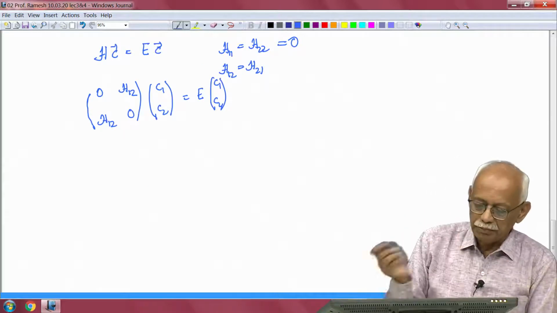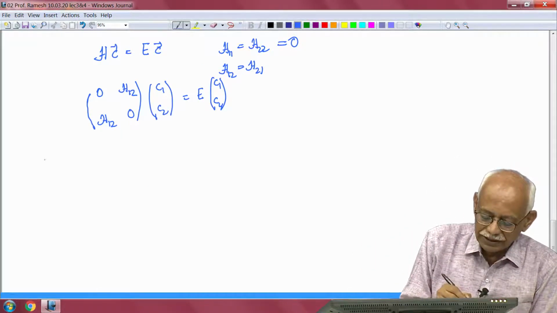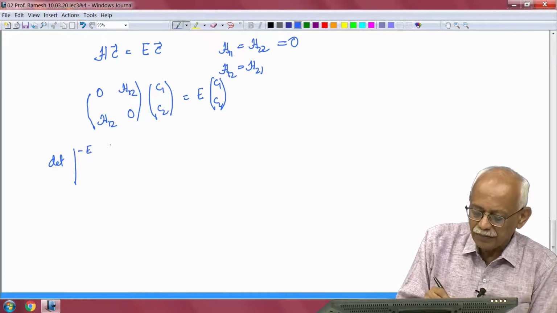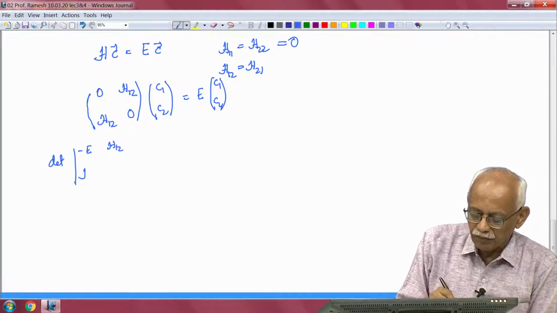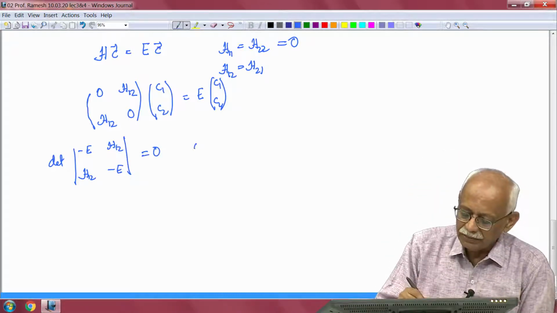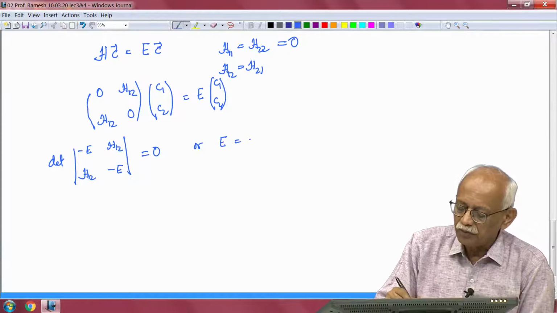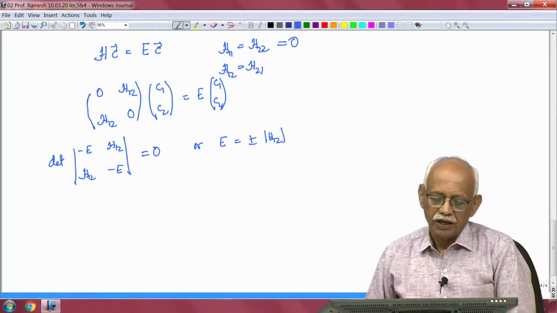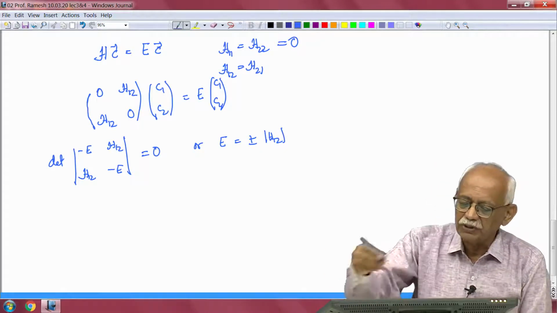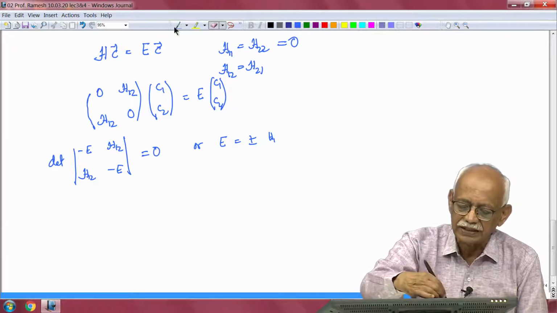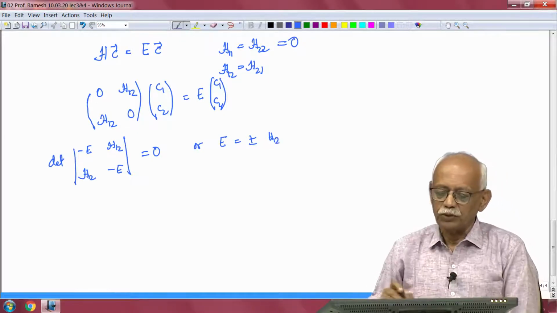I can solve this by writing out the characteristic equation, which is the determinant of the matrix with minus E, H12 and H12, minus E equal to 0, and I will get E is equal to plus or minus modulus H12. Because I have already assumed they are real, I can actually write it just as plus or minus H12, okay.